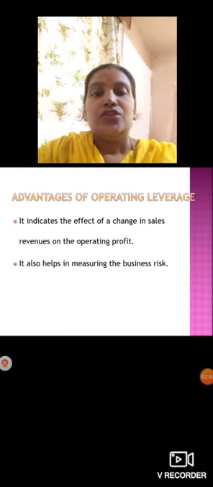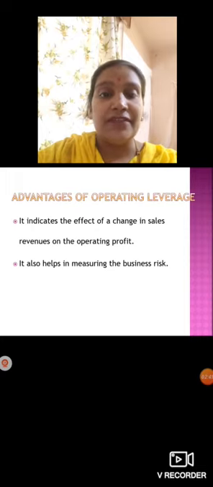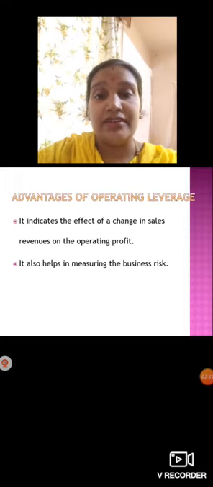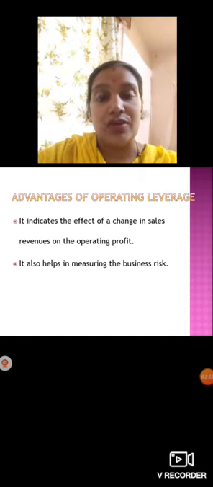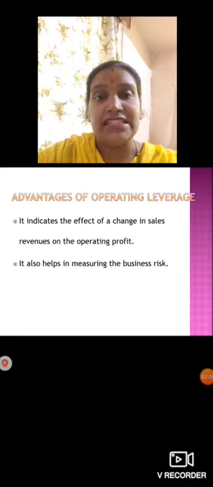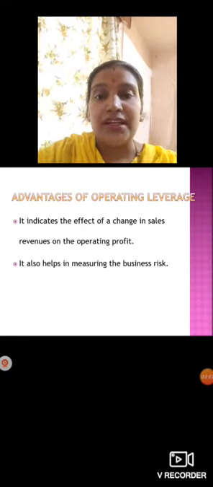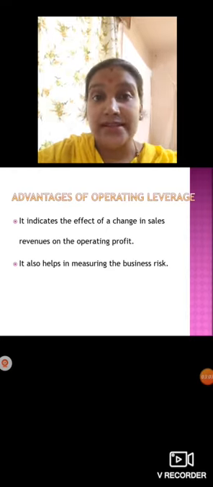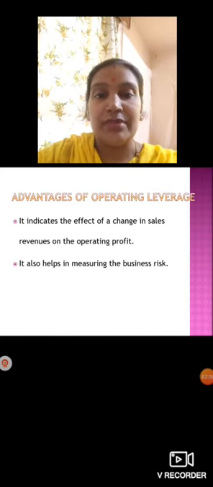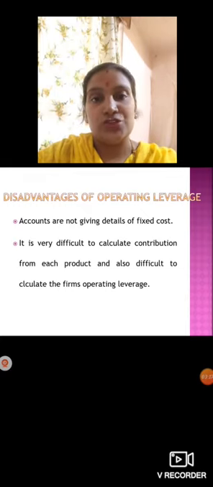Okay, so what are the advantages of this operating leverage? It indicates the effect of changes in sales revenues on the operating profit, meaning it shows us how changes in the sales affect profit, or operating profit. It also helps in measuring the business risk, whether the business is at high risk or low risk. That also we can measure with the help of operating leverage. As I said, higher operating leverage shows higher risk, and lower operating leverage shows lower risk in the business.